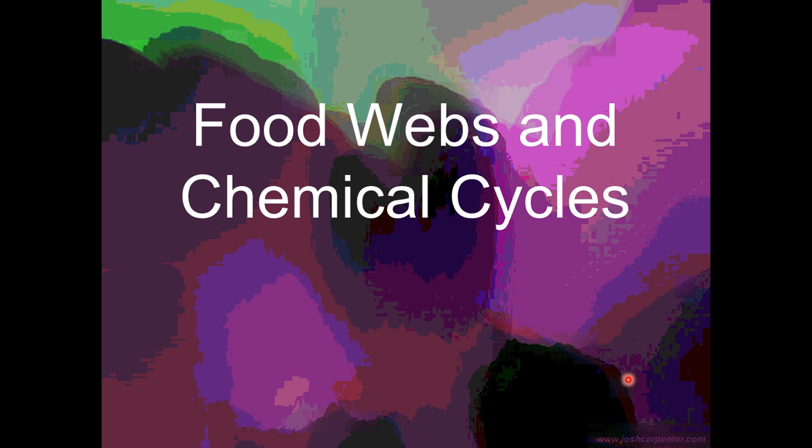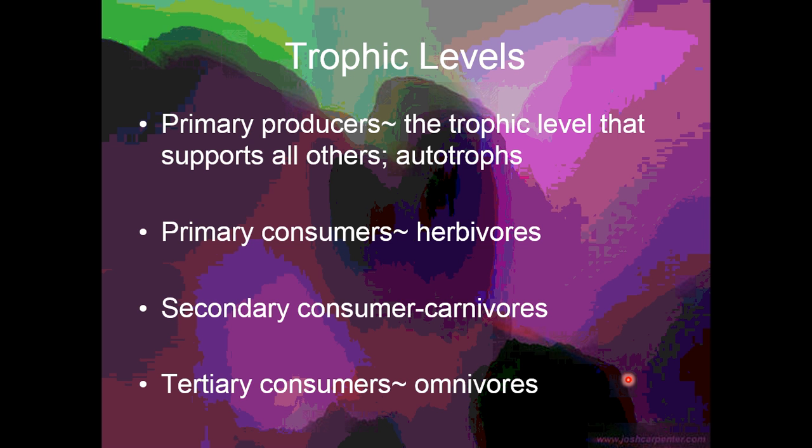This is a brief lecture on food webs and chemical cycles. Trophic levels are energy levels or nourishment levels. You've probably heard of these before, but maybe not referred to it as that term of trophic level. Trophic levels are as follows.